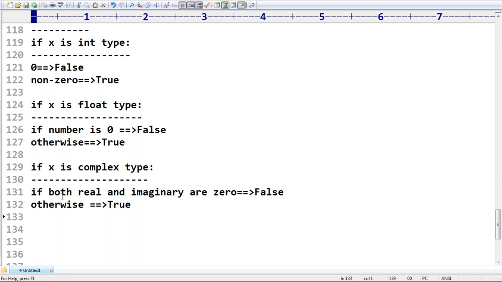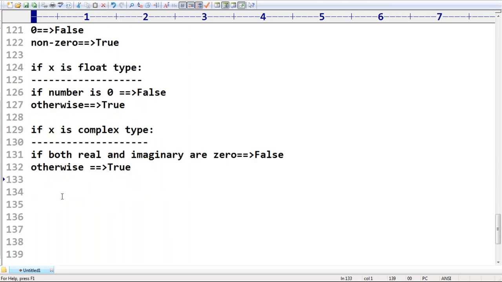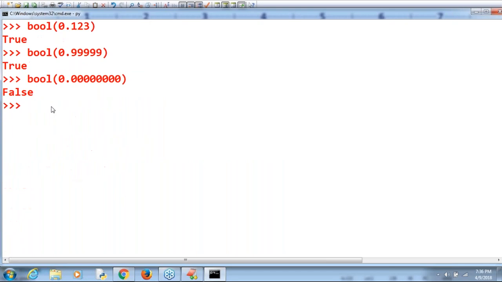Clear? Are you able to understand? Even if you know the rule like this, it is not required to keep examples also, because you can guess. You are not kids, I hope. Bool of 0 plus 0j. What is the answer? Don't think too much. The result is false because it is a Boolean function. The result is always false or true we are going to get.